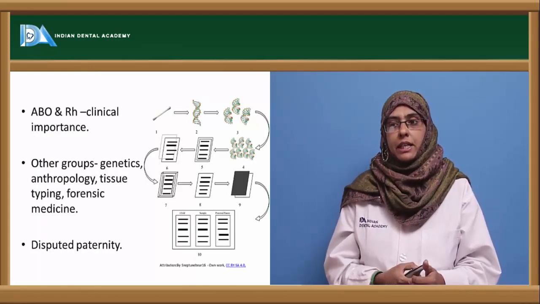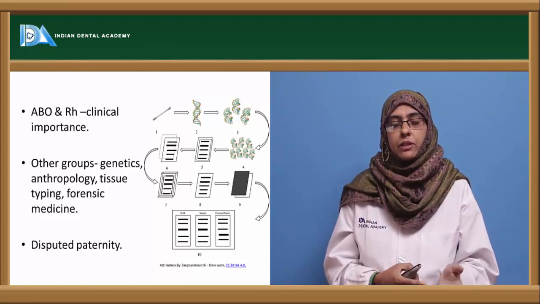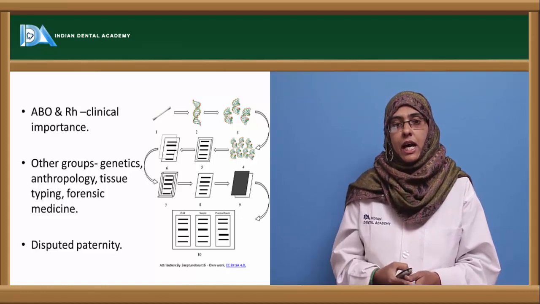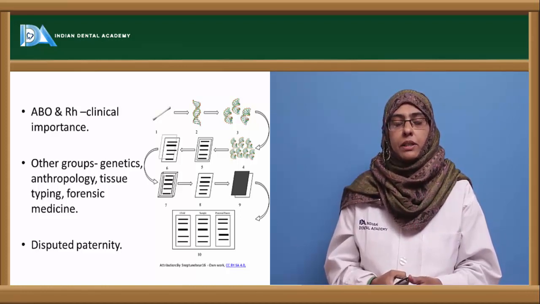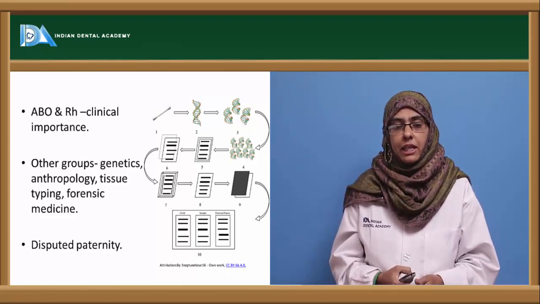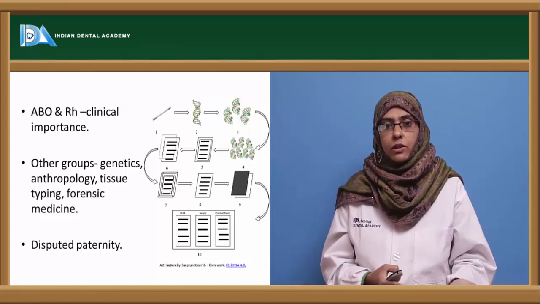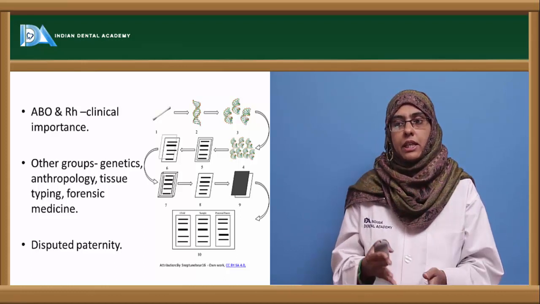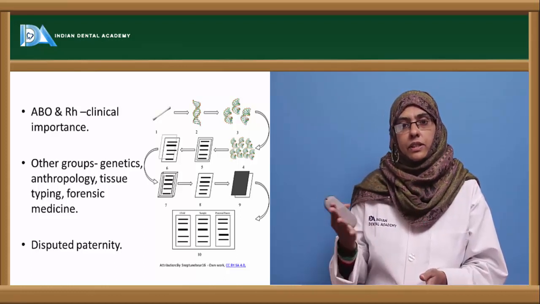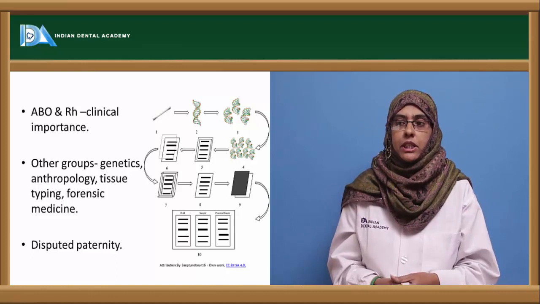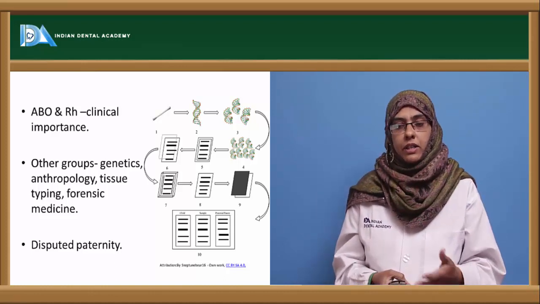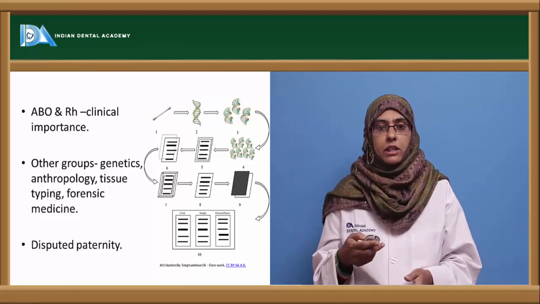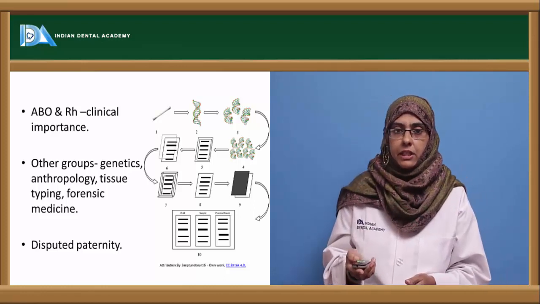Coming to the clinical importance, each type of blood group system is mostly considered while going for blood transfusion. So it is the ABO and Rh blood grouping that is very important in clinical analysis, and other groups such as MNS, P, Kell, Duffy, Diego etc. are usually considered when they are going for further studies such as genetics, anthropology, tissue typing or forensic medicine etc. And this can also be used to solve disputed paternity cases.